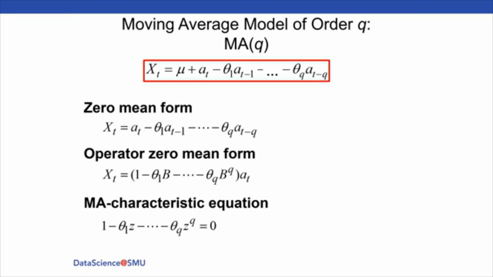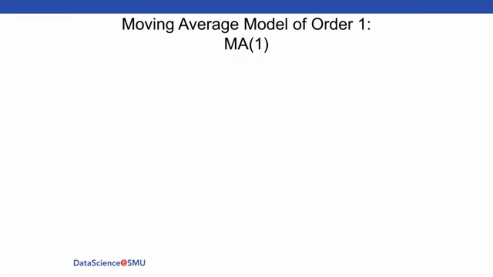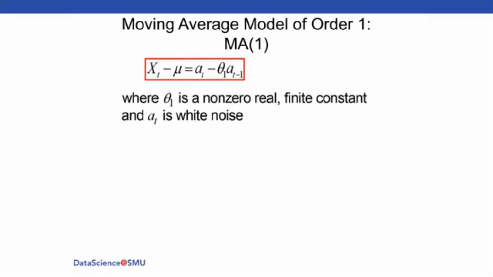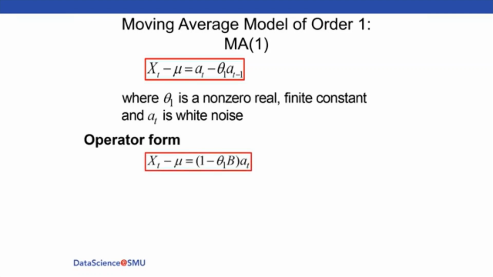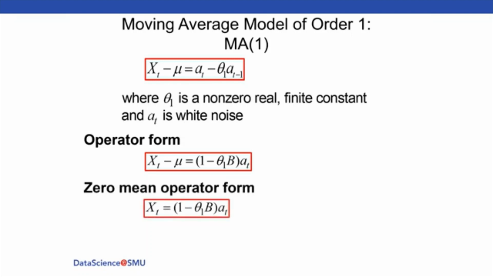So looking back, let's say that we've got x sub t minus mu equals a sub t minus theta 1 a sub t minus 1. This is a moving average model of order 1, where q equals 1. Again, that a sub t is white noise. If we had operator form, we'd write it just like you would on the autoregressive side, and the zero mean operator form is like that. We're just zeroing out the mean so we can see the same properties and characteristics. We can easily add the mean back later.